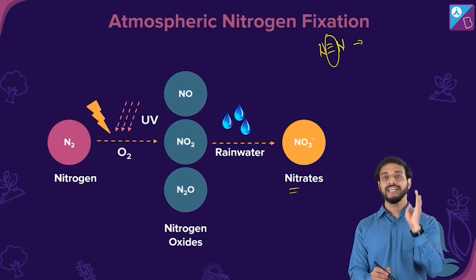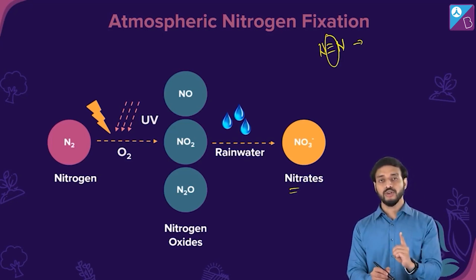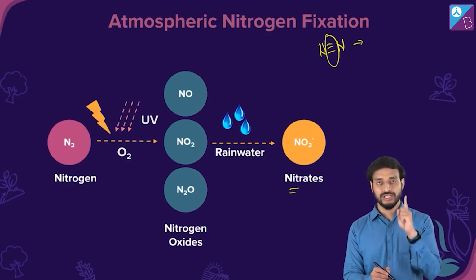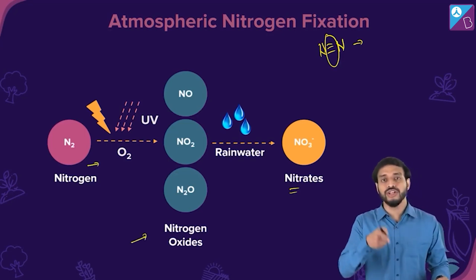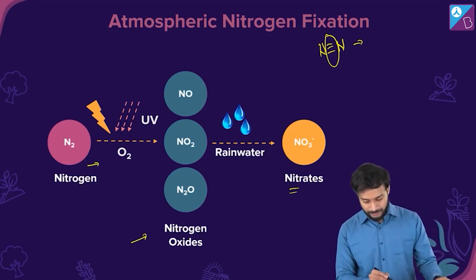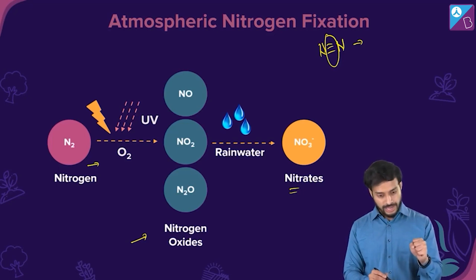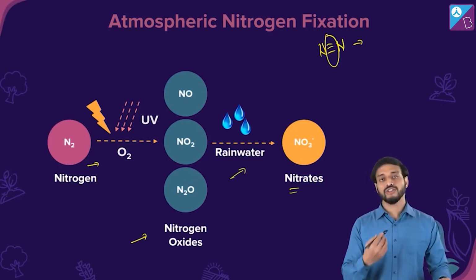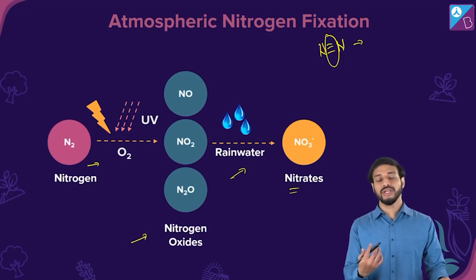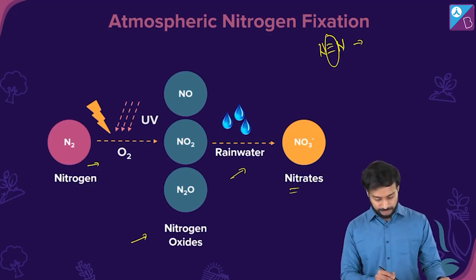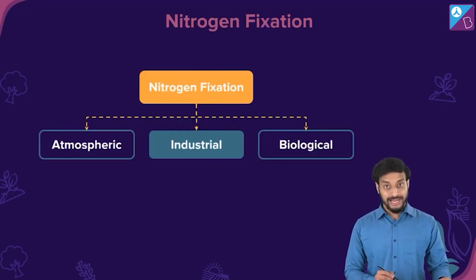Write it down. Lightning and UV radiations play an important role, along with oxygen. The high energy provided by the UV radiations and lightning breaks this bond and in turn forms the nitrogen oxides, nitrogen combined with oxygen in different forms. Do you get it? Ultimately, these nitrogen oxides combine with rainwater and form the nitrate. Of course, it will come down into the soil with rain. Yes or no? Very good. That's the atmospheric one. Let's move on to the industrial one.